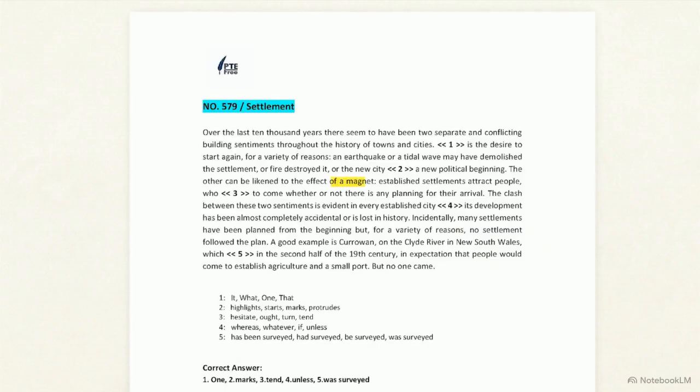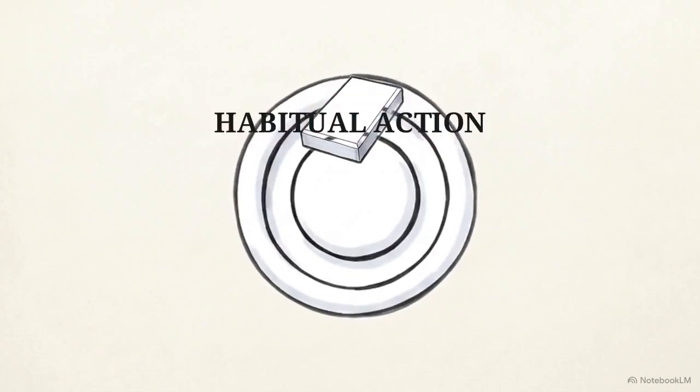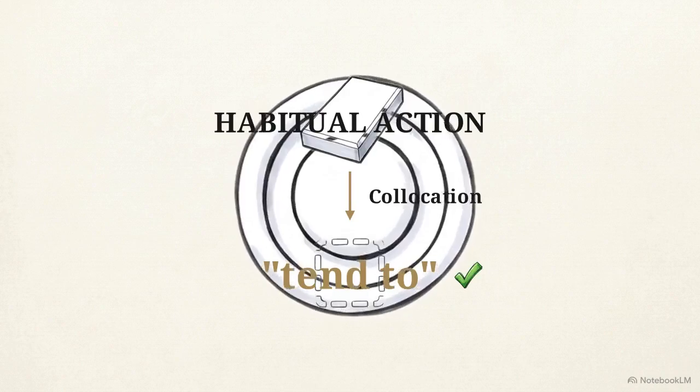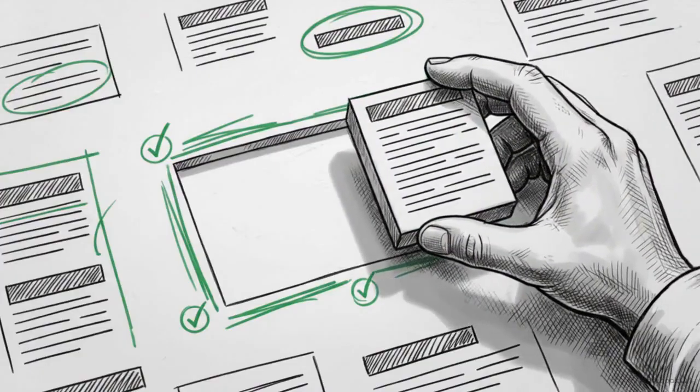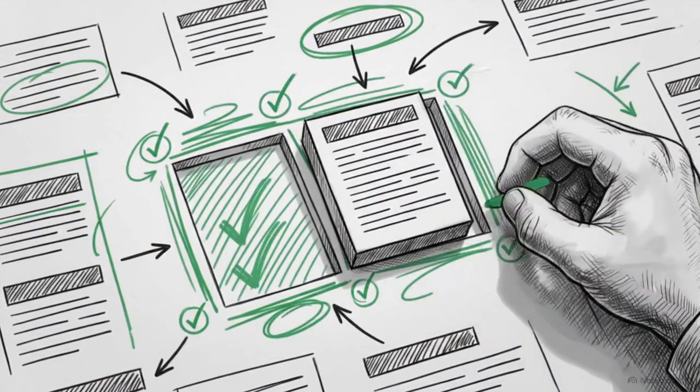For blank 3, we look back to the magnetic attraction mentioned earlier. We need a word that describes a natural inclination to move toward that magnet. If people are being pulled like metal to a magnet, they don't hesitate. "Ought" would imply a moral obligation that isn't present, and "turn" doesn't idiomatically link with the infinitive "to come" in this context. When describing a general pattern of human behavior, the correct collocation is "tend to." Identifying these fixed combinations allows you to bypass the confusion of similar-looking synonyms. Only one specific word combination is structurally permitted.